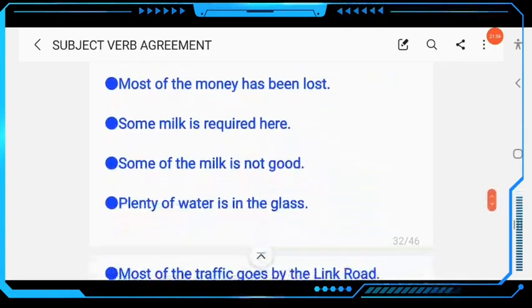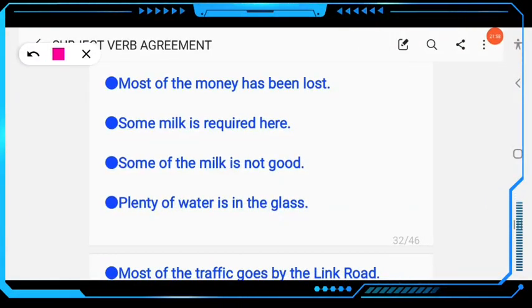The next example: some milk is required here. But what did you notice in the previous rule? Some people are there. But here, some milk is required. This is an uncountable noun, so the verb must be singular. Then next, some of the milk is not good. Some of the people are not good.